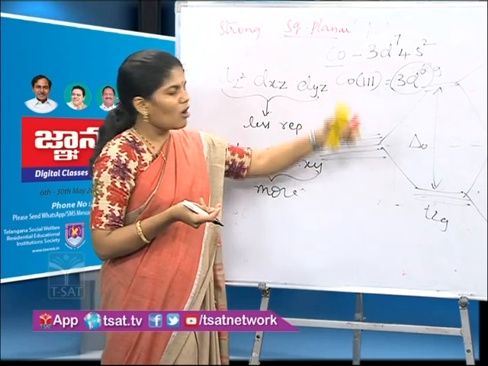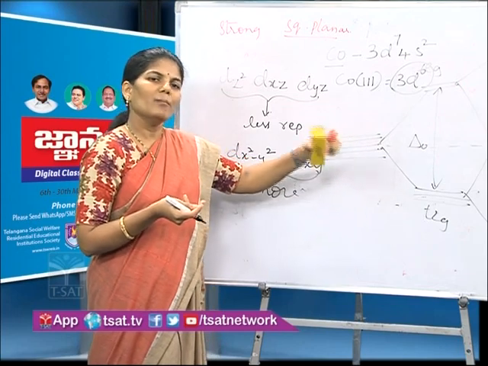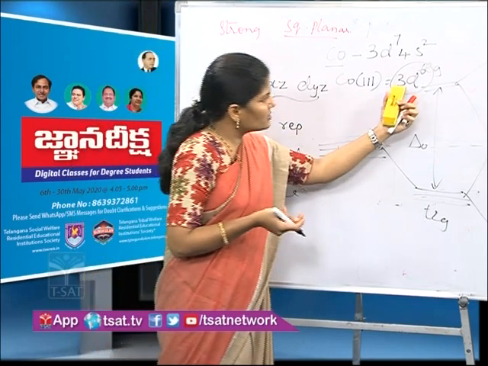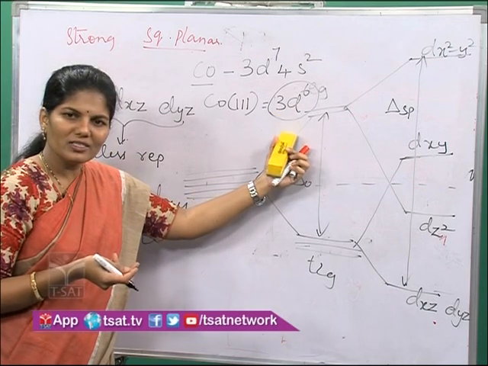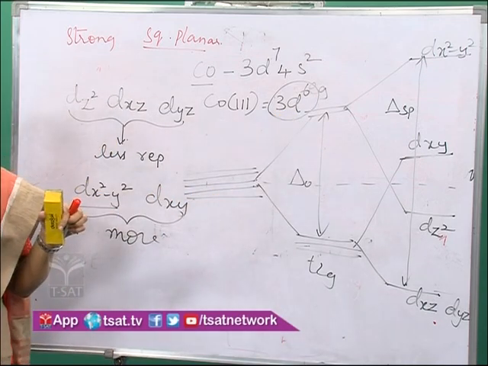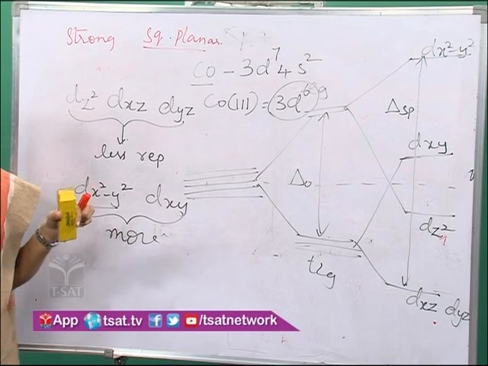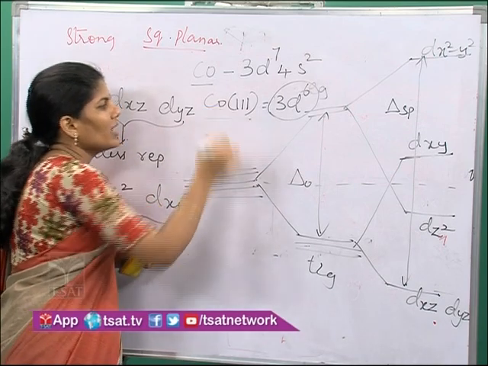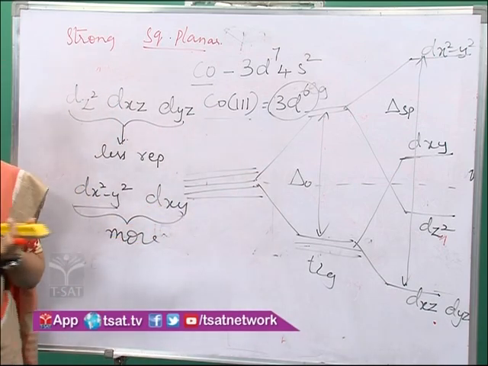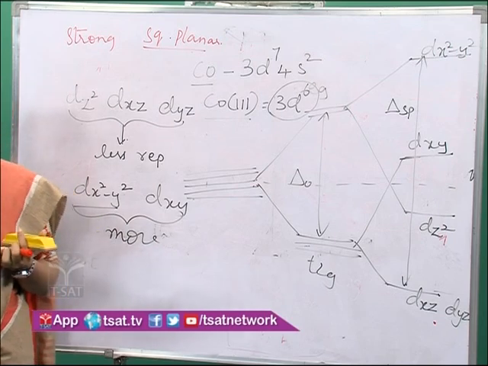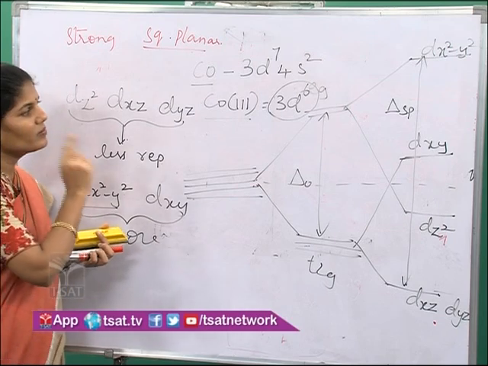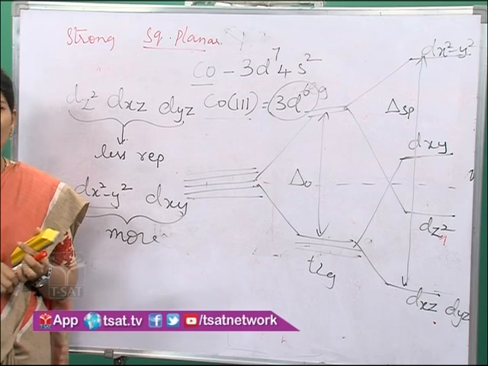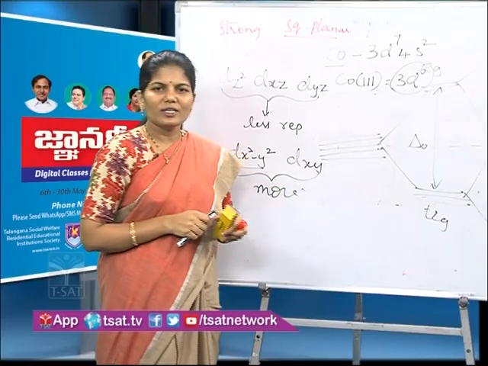Whereas in strong ligands, what happens? Pairing takes place. These 6 electrons will be arranged in the t2g set only. So no unpaired electrons. Therefore, in the presence of strong ligands, cobalt 3 forms a diamagnetic complex. Try to answer the second question.